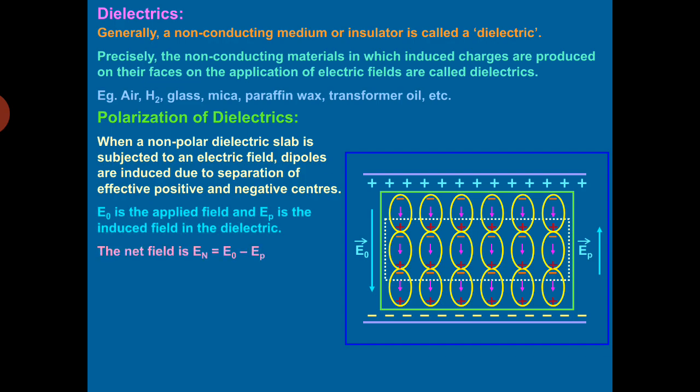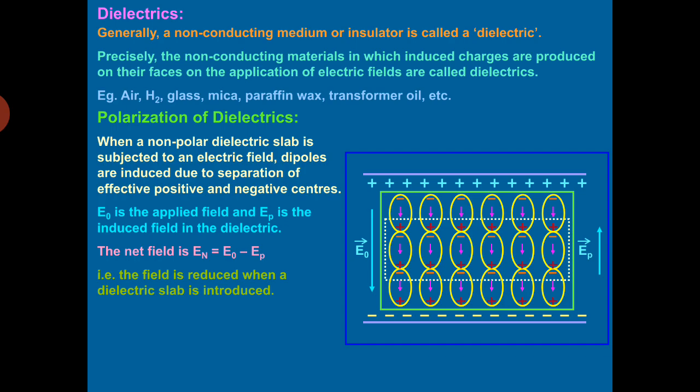It will be equal to E naught minus Ep. E naught is in the downward direction, Ep is in the upward direction. So you have to subtract to get the net electric field En. Now this is the reduced value of the electric field.